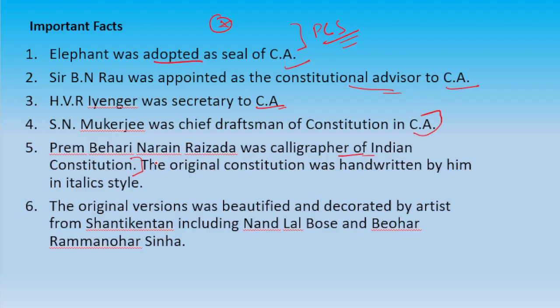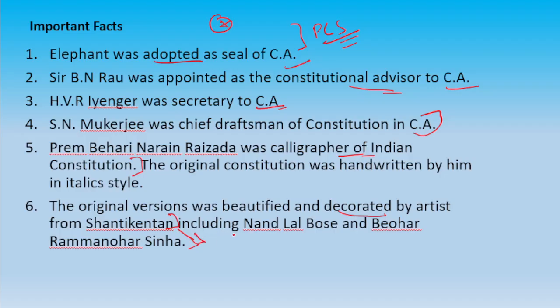So Prem Bihari Narayan Raizada calligraphed the Constitution of India, English version, and the original version was beautified and decorated by artists of Shantiniketan. You have read about Shantiniketan. Now comment who was the founder of Shantiniketan.